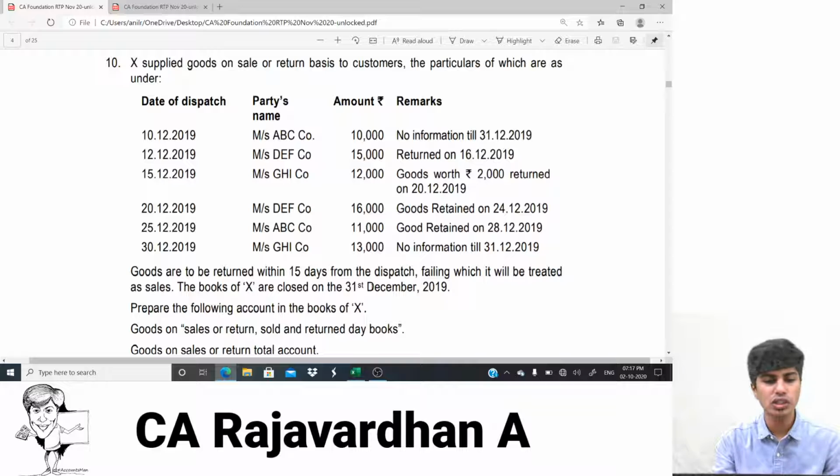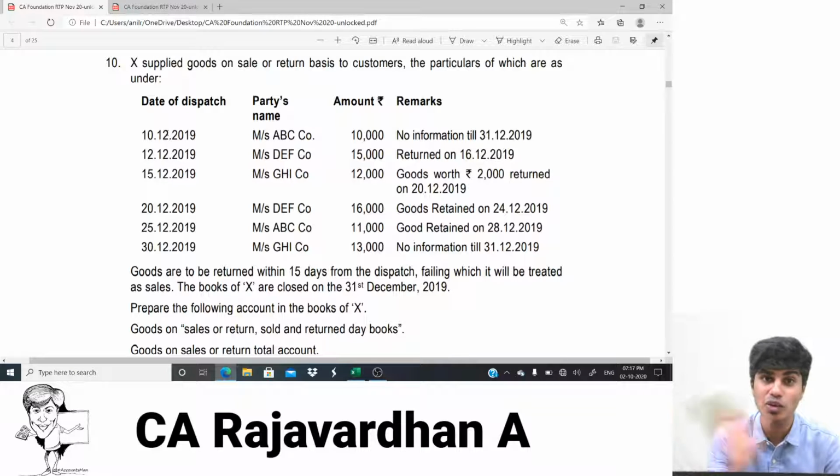The books are closed on 31st of December 2019, so we're doing it for the month of December. 10,000 rupees worth of goods are sent on 10th of December. 15 days time is there. So till what date? 10 plus 15, 25th. The time is still Christmas, so before Christmas they can return the goods. On the 25th, if they don't return, on the 26th they'll assume it to be sold.